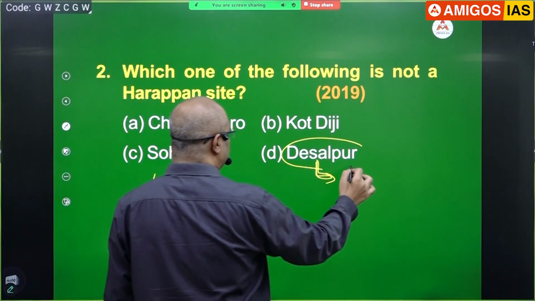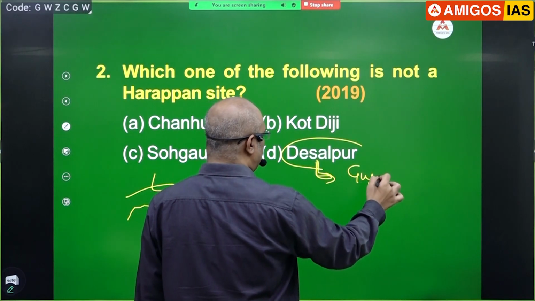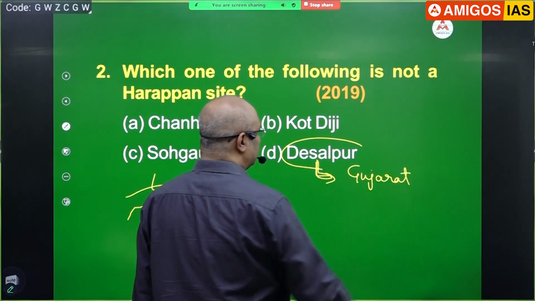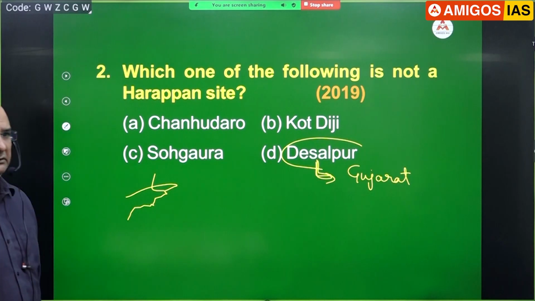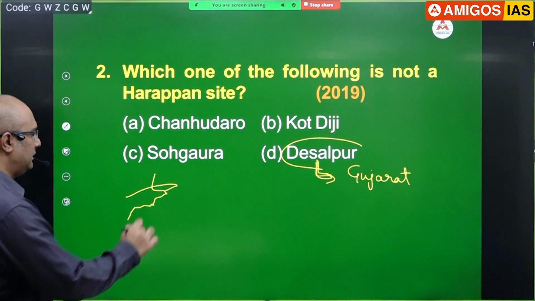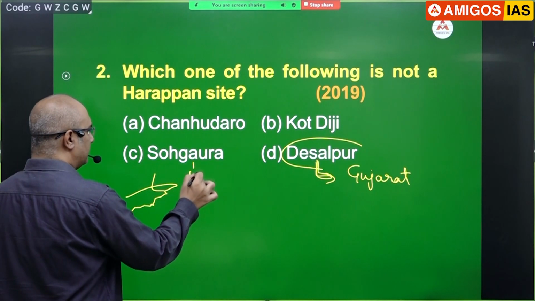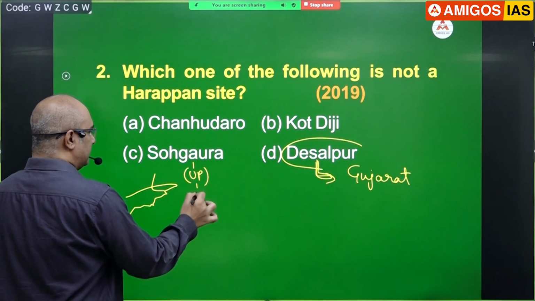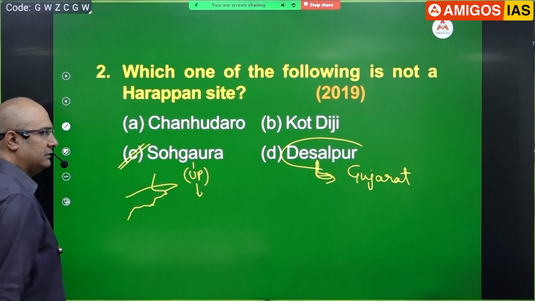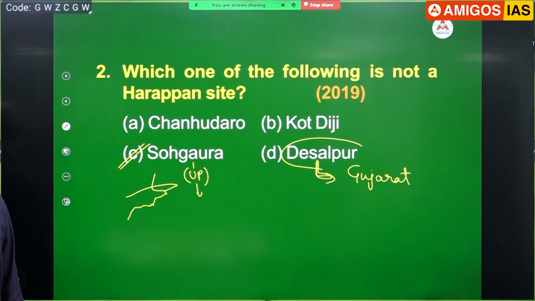Desalpur, just write one. It is in Gujarat actually. And Sohagaura is in Uttar Pradesh. And this is the answer. This is not a Harappan site.